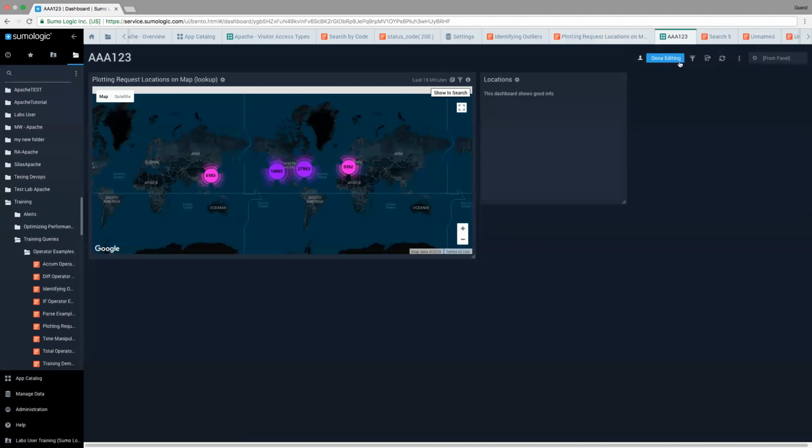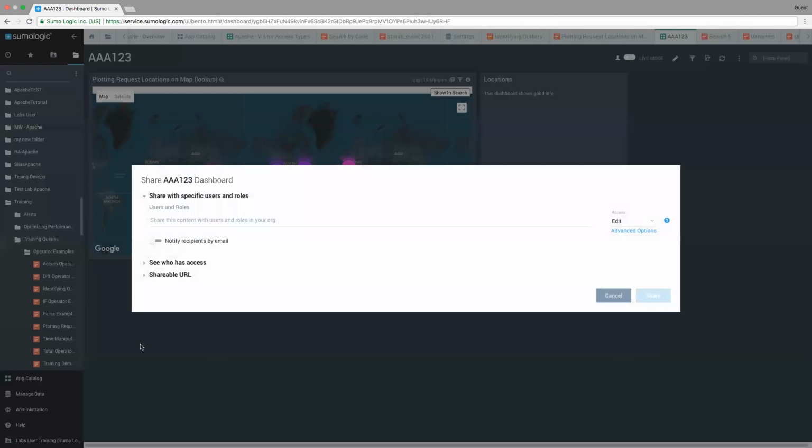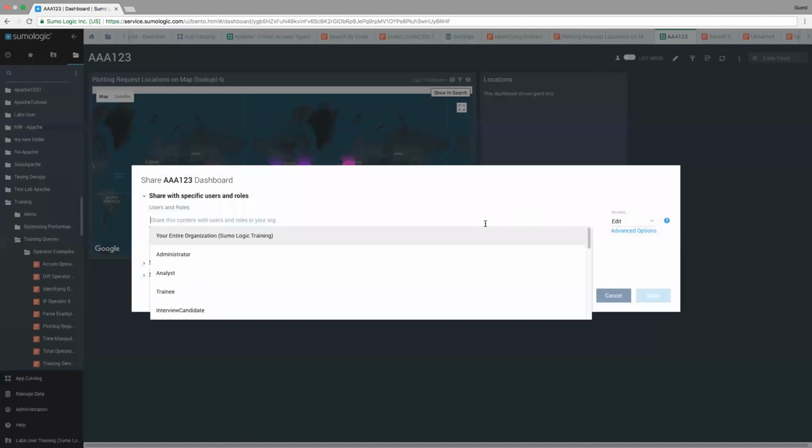And so now once I'm done editing, I can go ahead and start to share this dashboard out. So now I've created this dashboard. It's now saved. Maybe I want to go ahead and give it to an individual. I can click on this share icon up here, and I can decide who in the organization I want to share it with. So I can say I want to share it with a specific person. Maybe I want to share it with Bob or Beth, or maybe I want to be more general and send it to somebody that has the role of analyst.